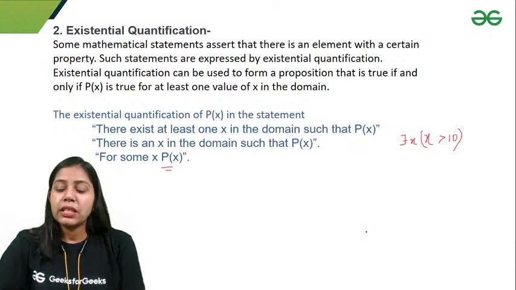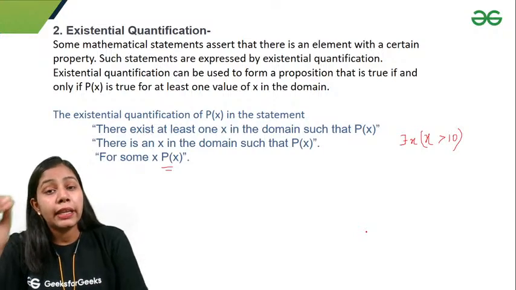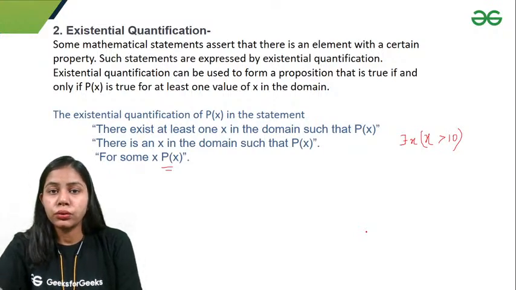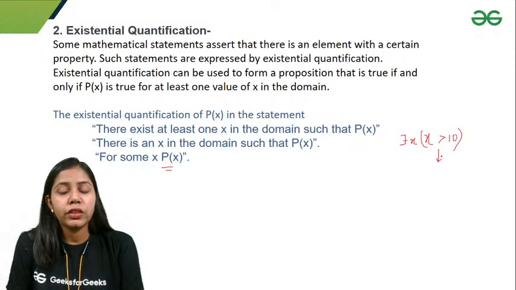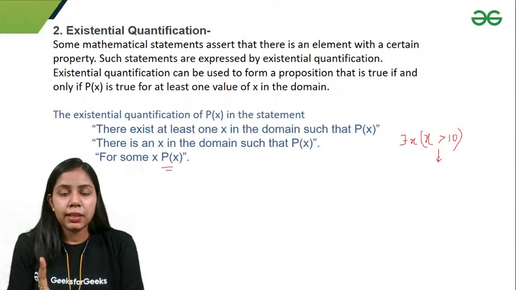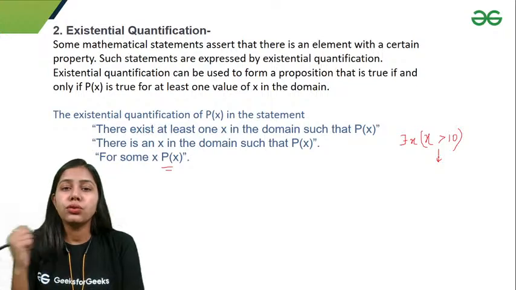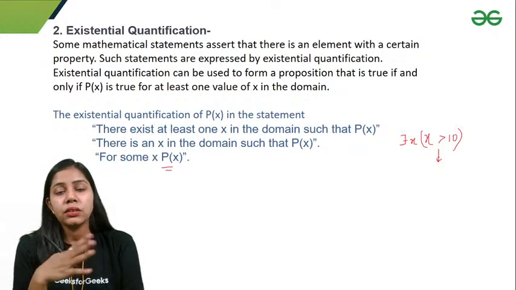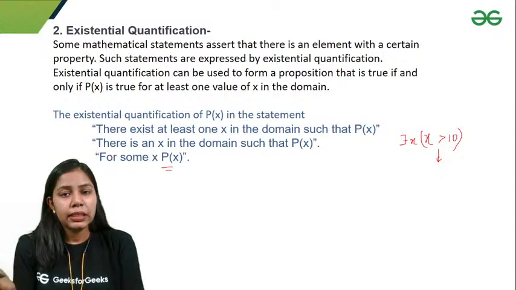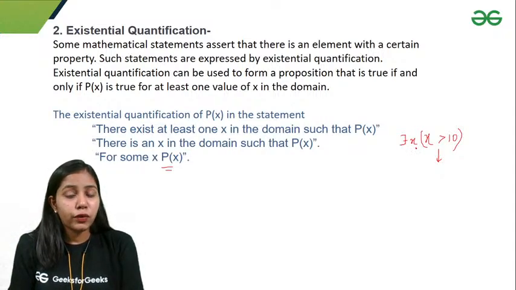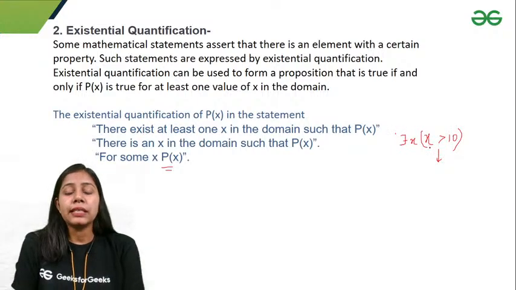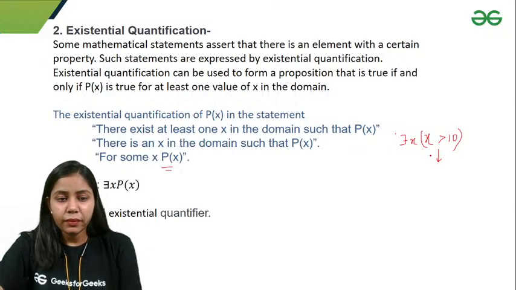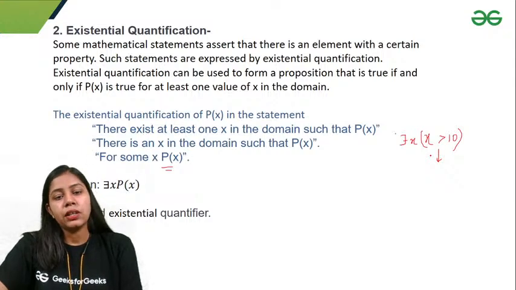So that means we get at least one, two, three values; there may be a possibility that I'll get infinitely many values for which this is true, but I'll use existential quantification. I cannot use universal quantification, because for universal quantification there must not exist any value for which this statement is false. But this statement is false for 5, 4, 3, 6, numbers like these. So I can write it as there exists x, x is greater than 10. And there exists is called the existential quantifier.